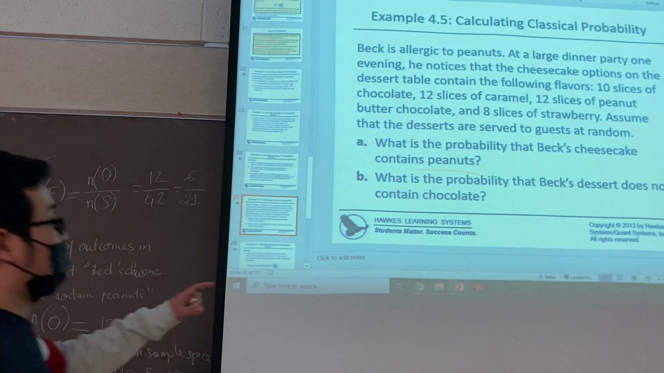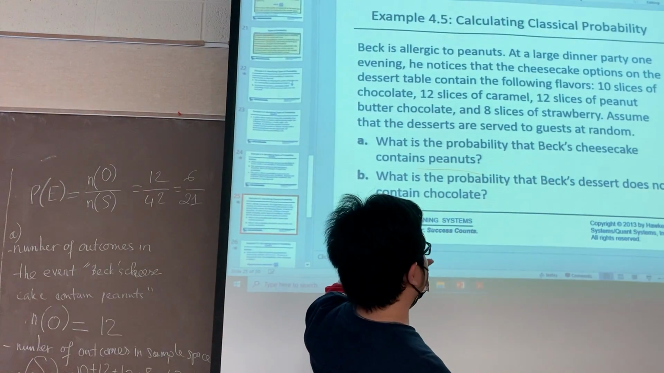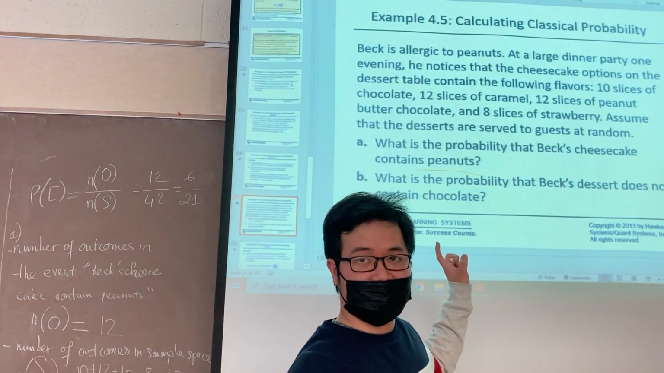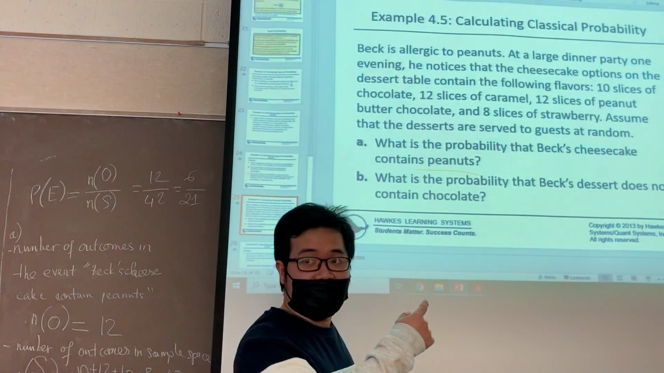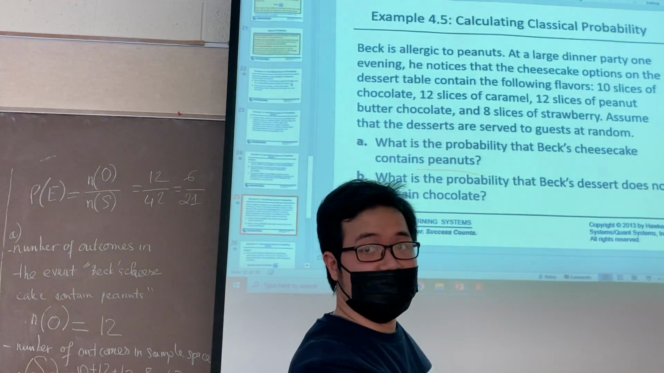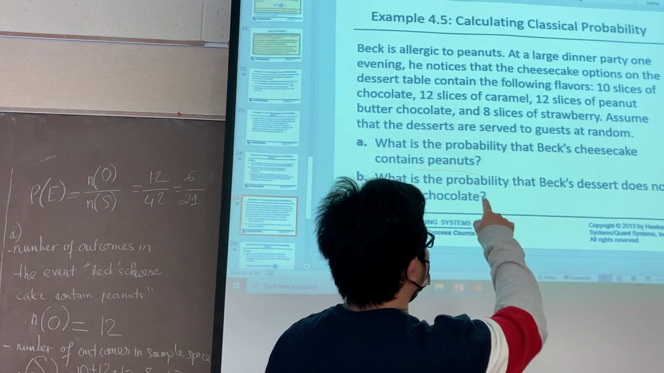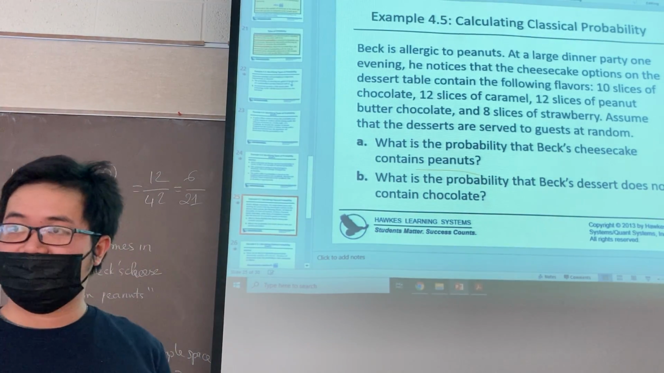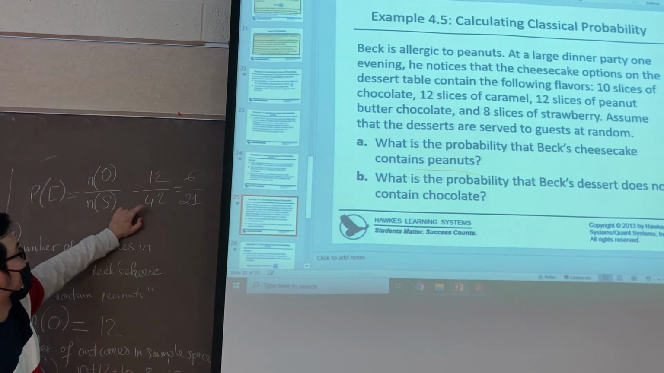Okay. They ask you, the baked dessert does not contain chocolate. Does not contain chocolate. So you see that. So you have the 10 slice of chocolate. So you not choose this one, this guy, right? Not choose this guy. Okay. And 12 slice of caramel. So it's okay. And 12 slice of peanut butter chocolate. So you will not choose this because it contains chocolate here. Okay. And 8 slice of strawberry. So you choose strawberry and you choose caramel. Okay. 12 plus 8 is 20. Okay. So the probability here is 20 over 42.